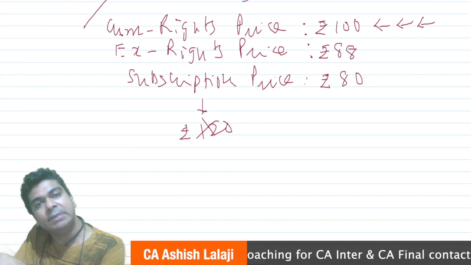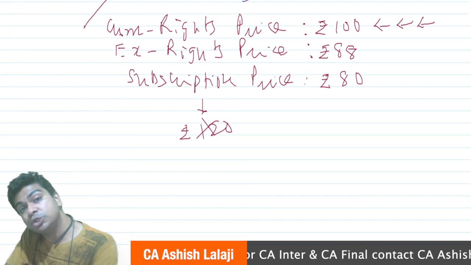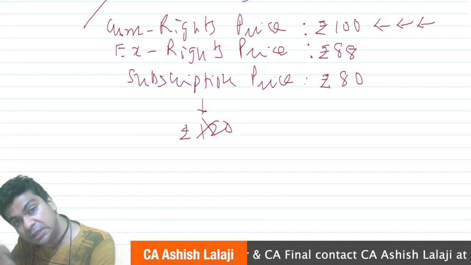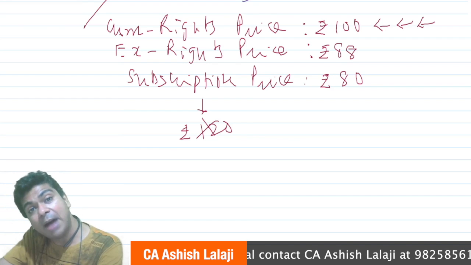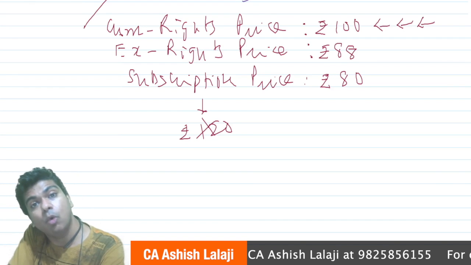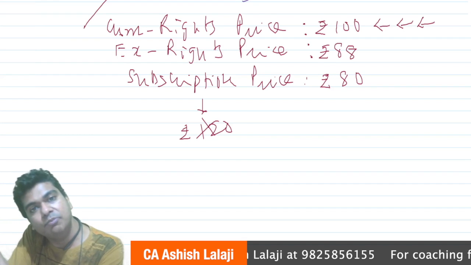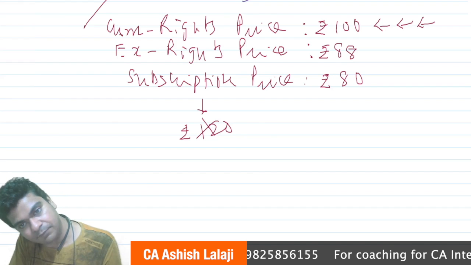Let us say you are very much satisfied by your investment in my company. Now I am suggesting to you that the share is right now trading at 100 rupees on the stock market. But if you want to apply for the rights, I'm offering my own share at 80 rupees. If I am offering my own share at a discount of 20 rupees to the market price, obviously you will be interested in applying for the shares, right?